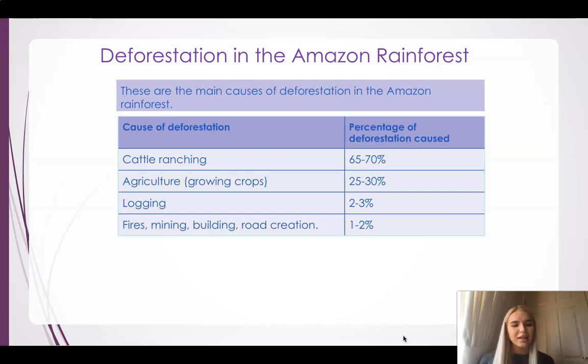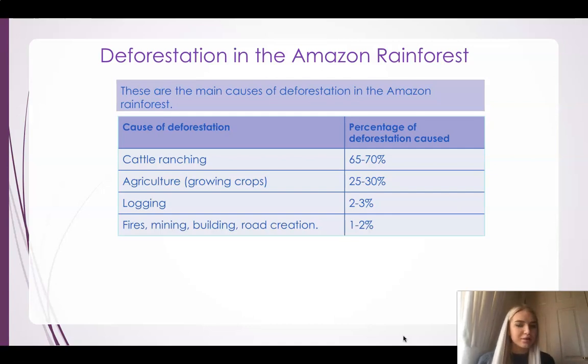And finally, you have those unforeseen circumstances, so fires, mining, but also those things that they can help, such as building and creating roads, building houses, building shops, building towns, but that is only 1 to 2%.